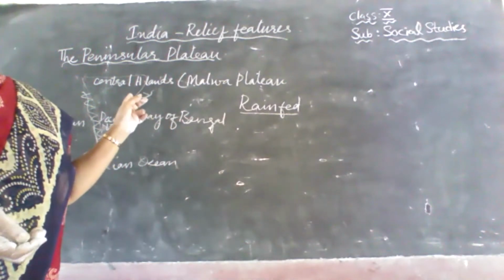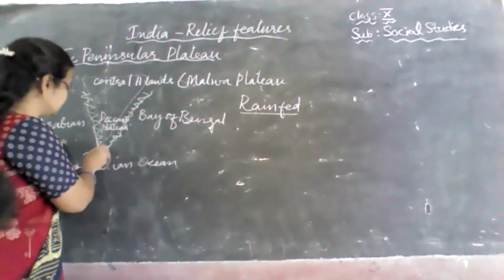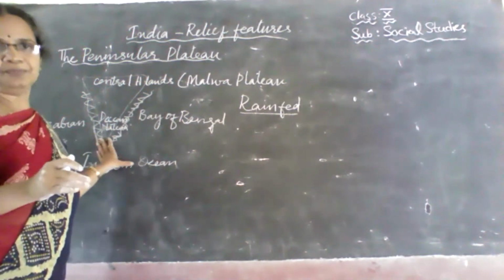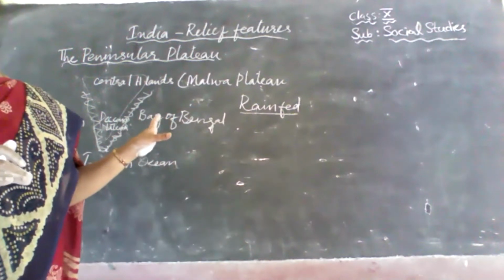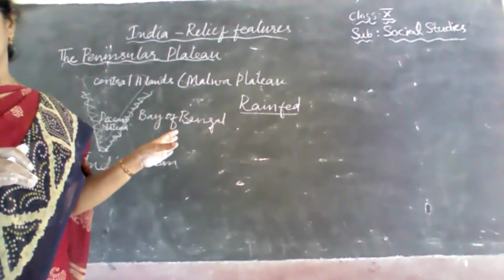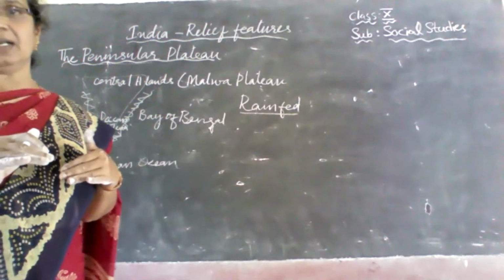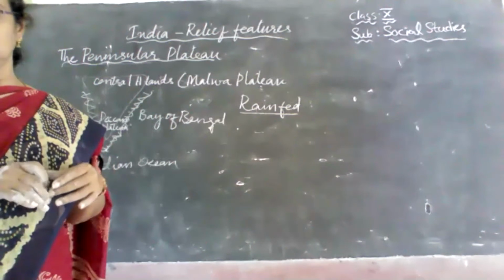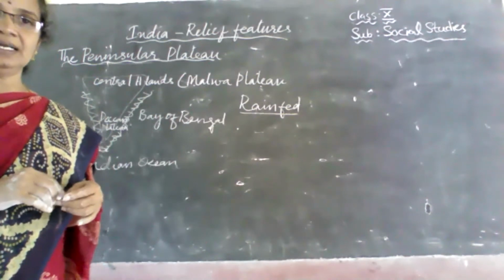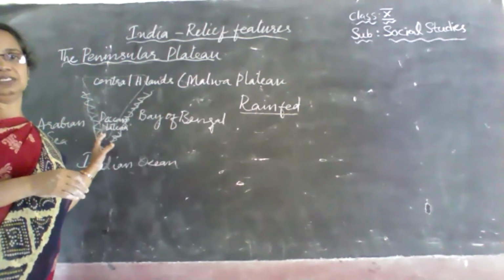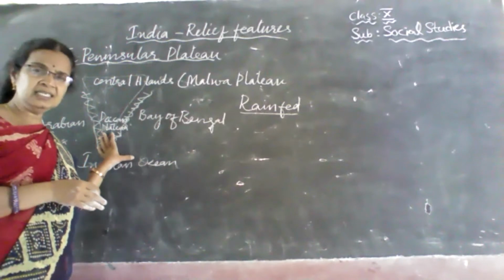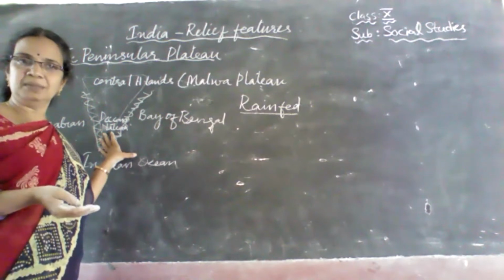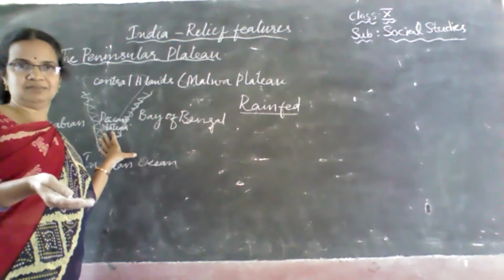And near Gudalur, which is a place in the southern part, the Nilagiri hills join the Western Ghats chain. These Nilagiri hills have an average height of some 2000 meters. The Nilagiri hills are very famous because in South India there are hill stations like Udagamandalam, you might have heard. The other name of Udagamandalam is Ooty. Ooty, very famous, no?